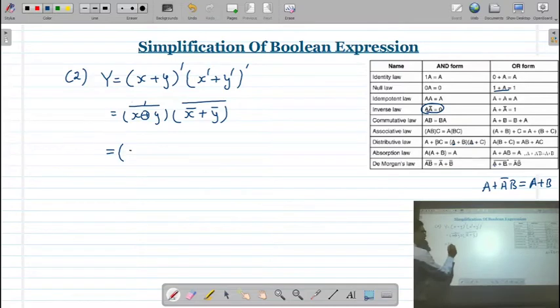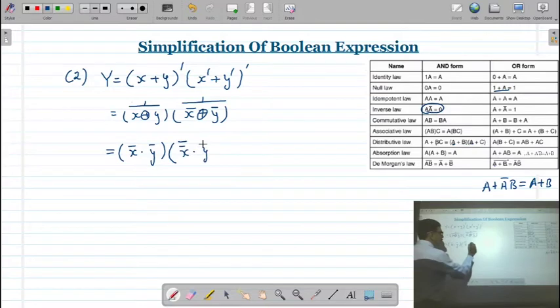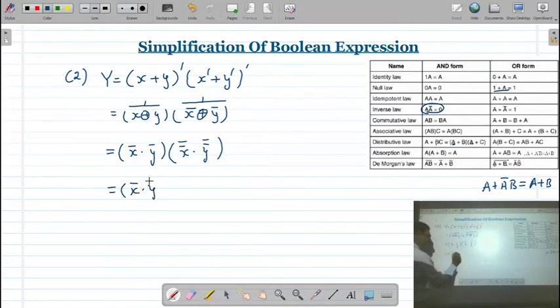So I will get x bar. Here we have an OR operator, so instead of that, we write an AND operator. Then another bracket. Again we apply De Morgan's law. So we cut the line and change the sign. So you will get x bar bar into y bar bar. Correct? So ultimately you will get x bar dot y bar, and this is x into y.